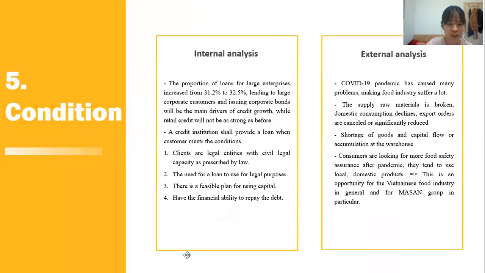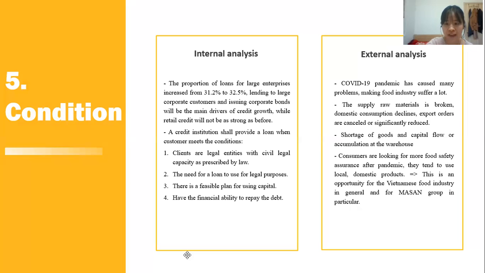The last part is condition, including internal and external. For instance, in internal analysis, the proportion of loans to large enterprises increased from 31.2% to 32.5%. Lending to large corporate customers and issuing corporate bonds will be the main drivers of credit growth, while retail credit will not be as strong as before. A credit institution shall provide a loan when the customer meets the conditions. Clients are legal entities, the need for a loan is for legal purposes, there is a feasible plan for using capital, and they have the financial ability to repay the debt.